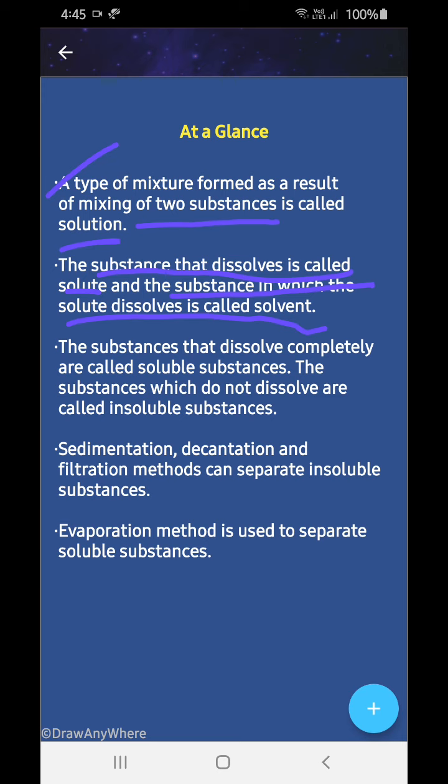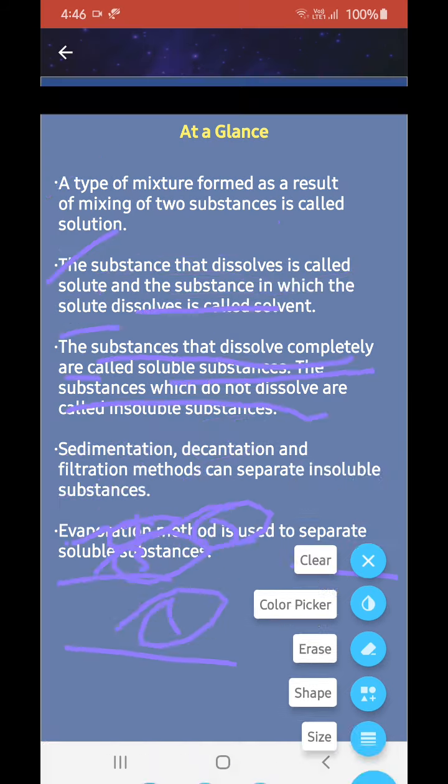Now we have to separate insoluble as well as soluble substances to gain the pure substance. And therefore we have certain methods discovered by humans which do so, for separating out all these substances. Sedimentation, decantation and filtration are such methods. The evaporation method is used to separate soluble substances, while insoluble substances are separated through the other methods.